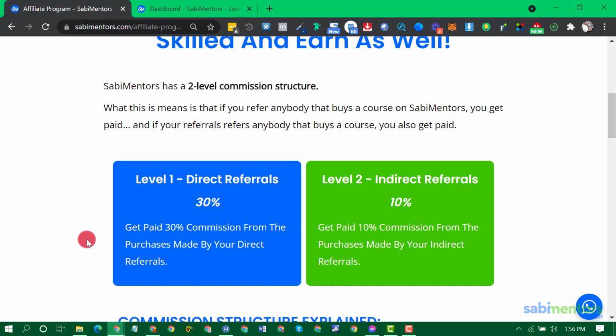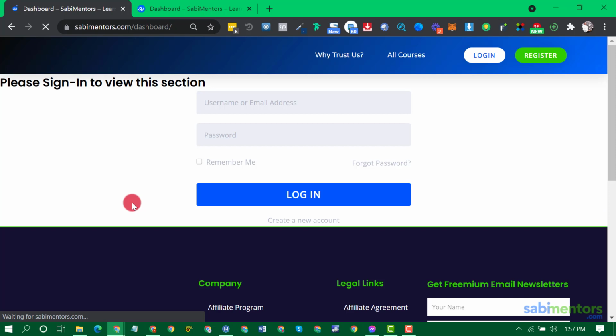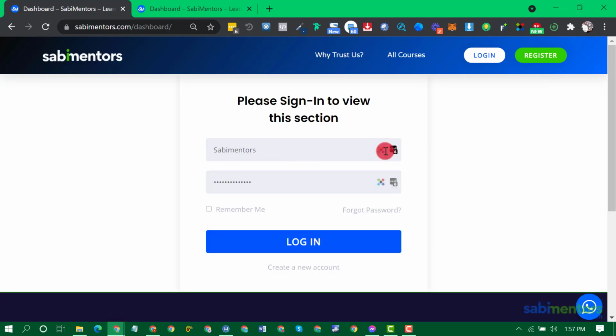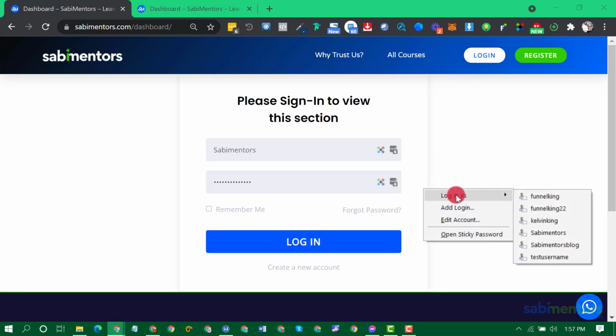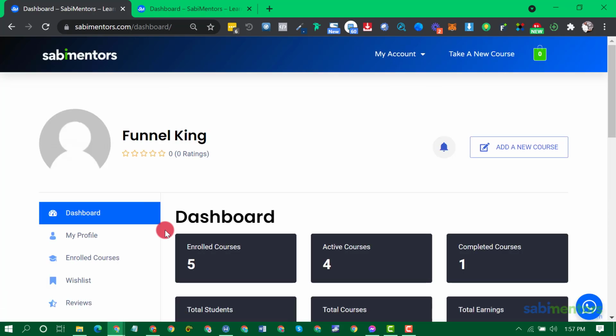Once you have created your account, the next thing to do is to log in to your profile with your username and password. So I'll log in now to become an affiliate. This is my dashboard. Your dashboard should look like this.